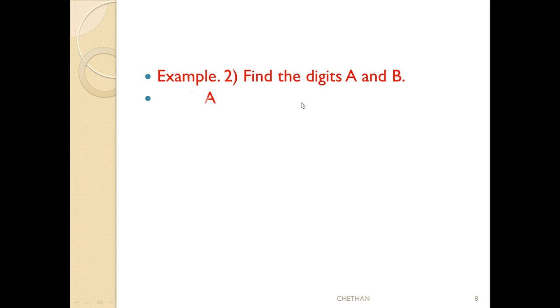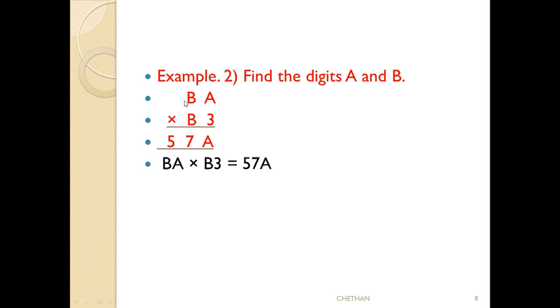See the problem. The problem is like this. For the multiplication, they will give a problem like this: ba into b3. If we multiply these two two-digit numbers, we have to get a 570-something value. That means 570 plus something. We don't know the value of a. I will write this value in a simple form.